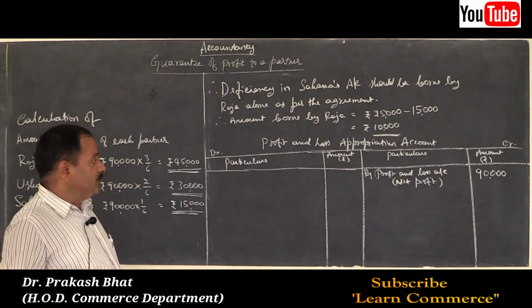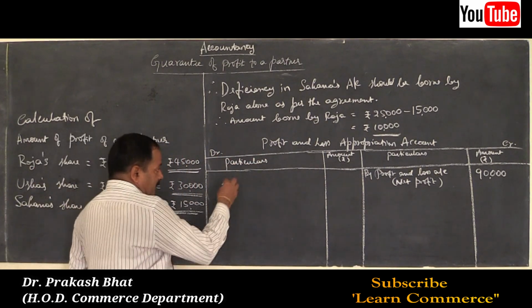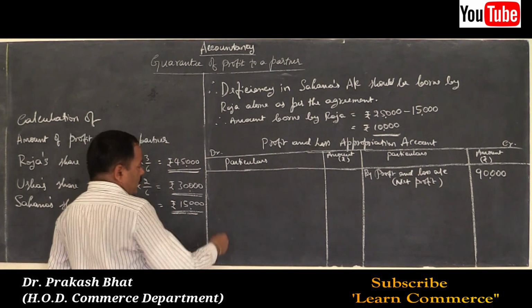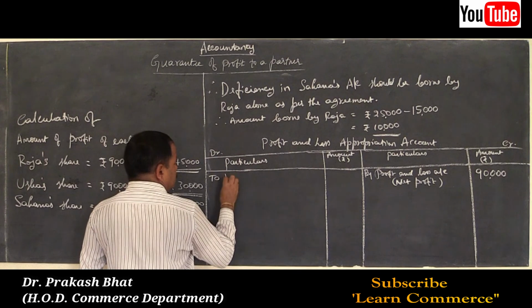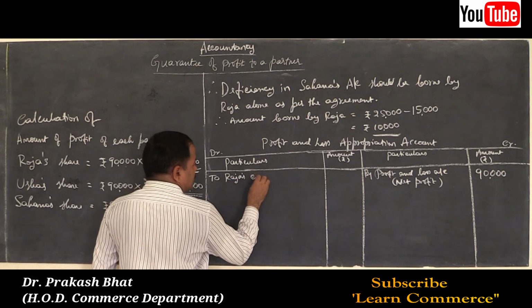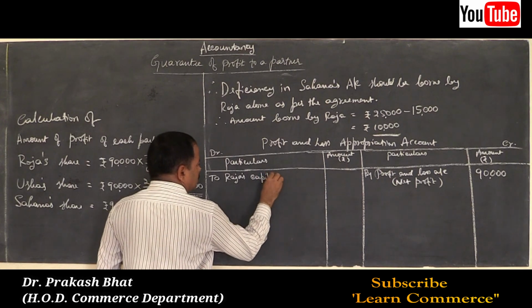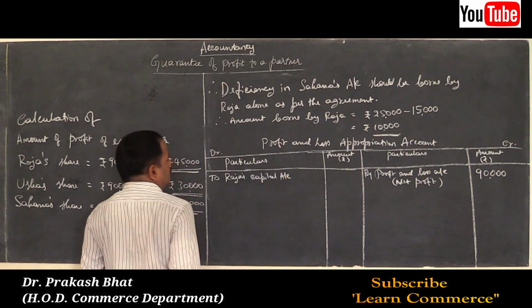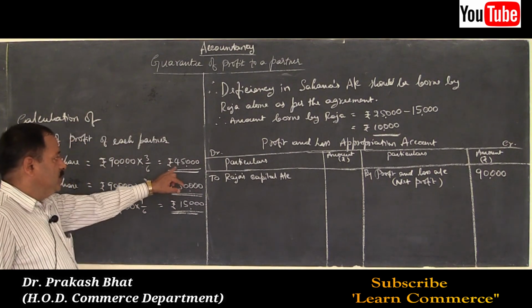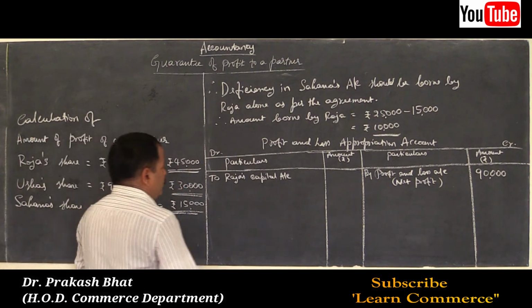Now, we should distribute that profit among the partners because there are no adjusting entries, to Roja's capital account. How much? Actual amount of profit of Roja is 45,000.